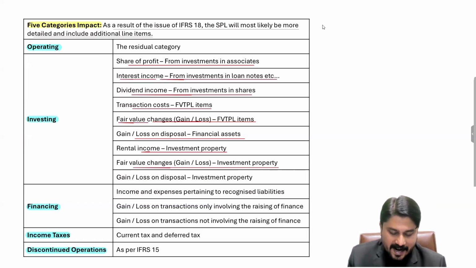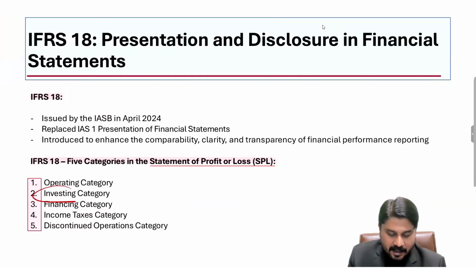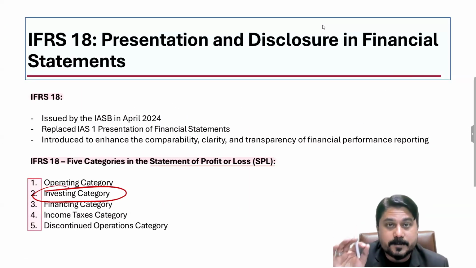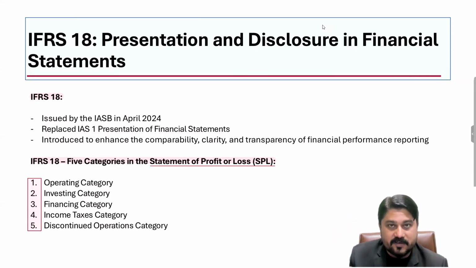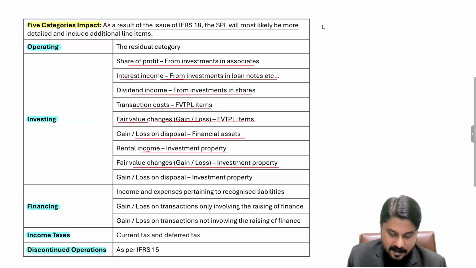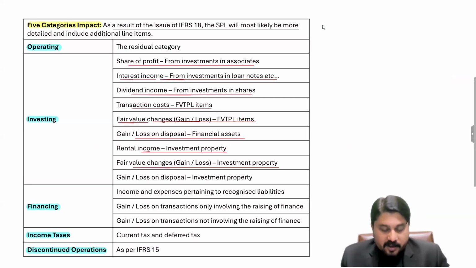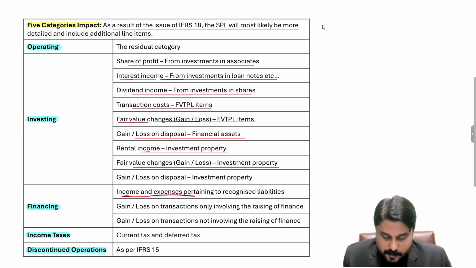So we can conclude that under the investing category, any income and expense pertaining to the investments of the business will be reported under the investing category in the statement of profit or loss. Now, what next is here? The third category, the financing category: any income and expense pertaining to the recognized liabilities.